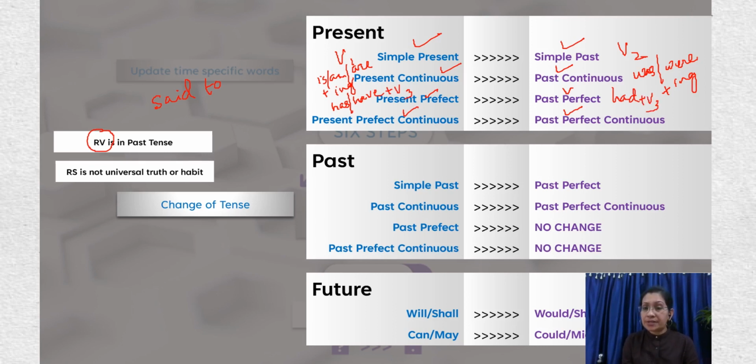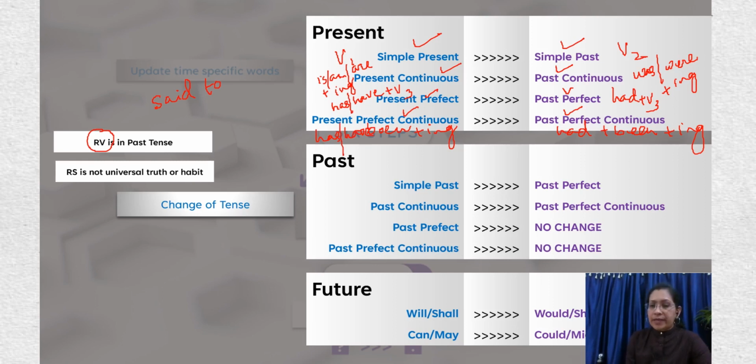Present perfect continuous changes to past perfect continuous. So, present perfect continuous, has been or have been plus ing, changes to had been plus ing. Right? So, present perfect continuous changes to past perfect continuous. Has or have been ing changes to had been ing.